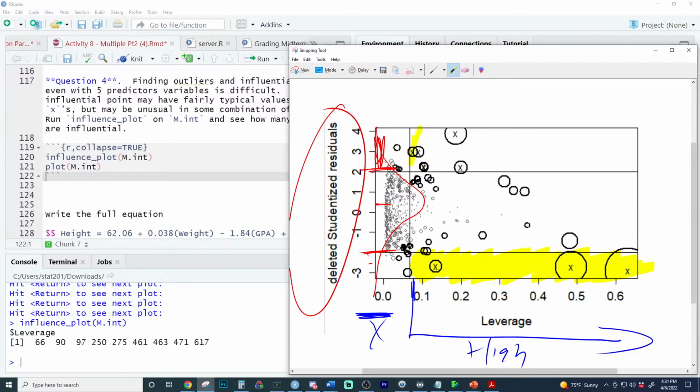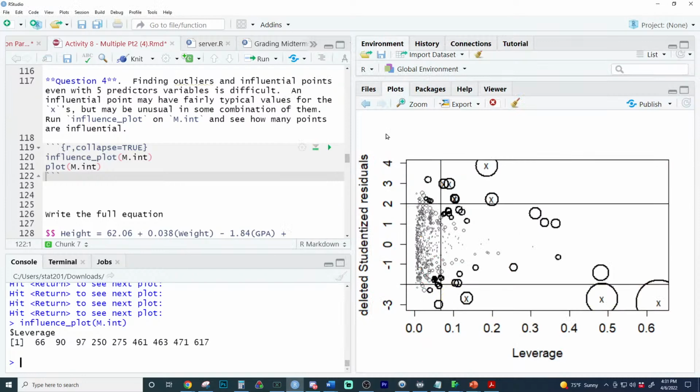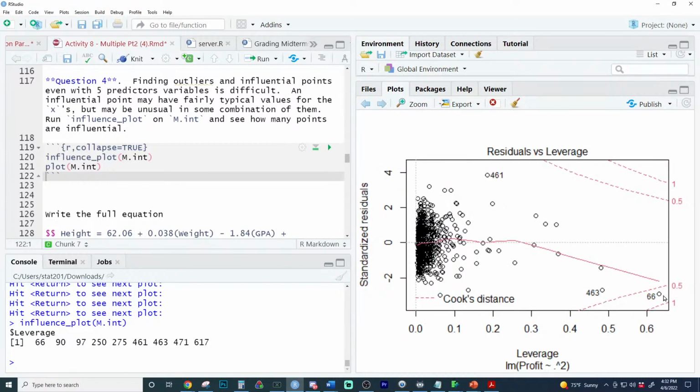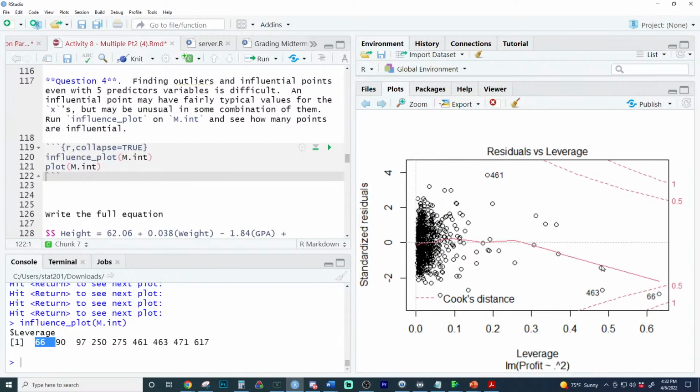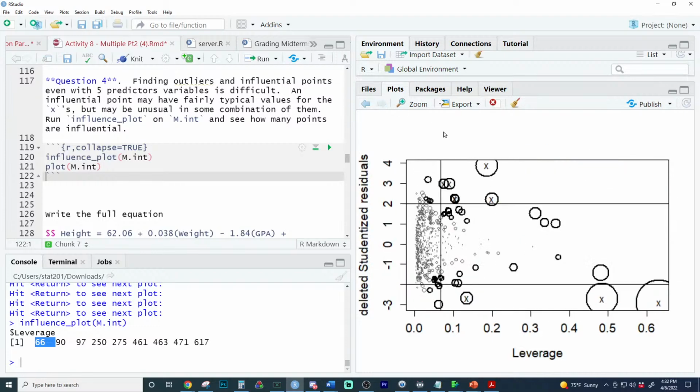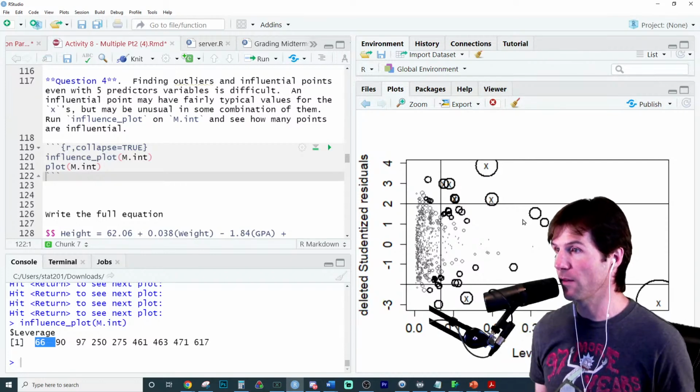Hence why there's the X in these. Anything within X, you will get the row number reported to you for. So wherever you see an X, you will see the row number reported for it. So I wish, that's why I went and looked at the secondary plot. So that is 0.66. It's the highest leverage. That's 66, and that's 463. So 463 and 66. And this plot actually shows us. So you could use some additional. That's 461, and that's that one right there. What is the mean of the x's exactly on a 0 for leverage? Exactly. So something would have no leverage if it's on the mean of the x's.